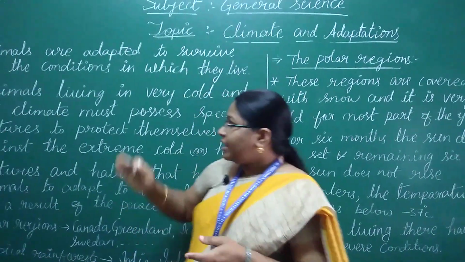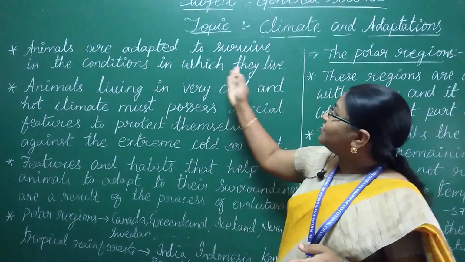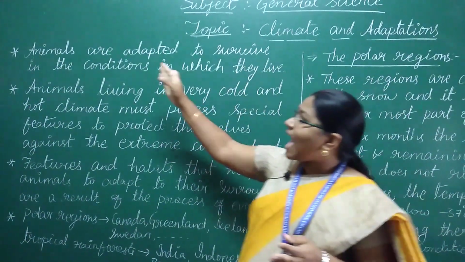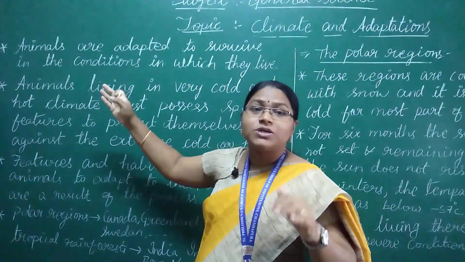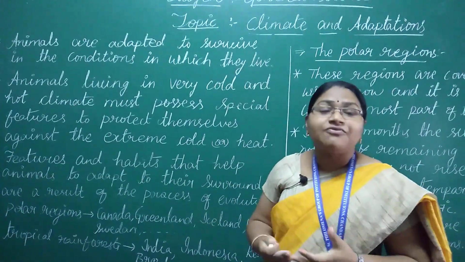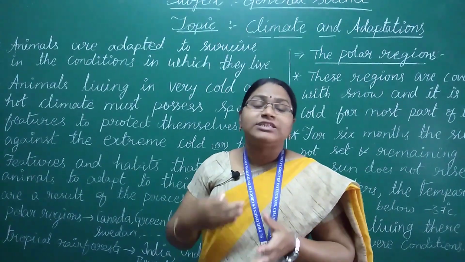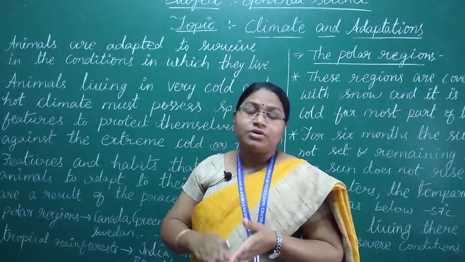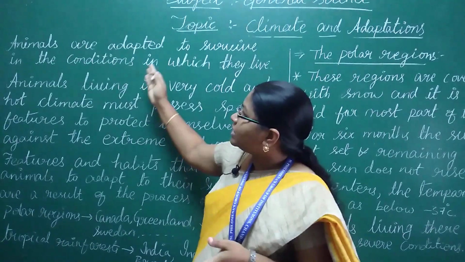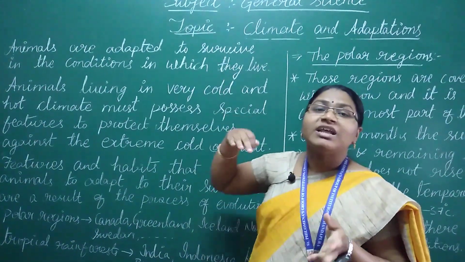Understood? So animals are adapted to survive in the conditions in which they live. Here animals, including humans, birds, all animals, are adapted to survive, to live their life happily, securely and healthily, without any disturbances in their survival. So they have to survive in the conditions in which they live. Now what are the conditions?